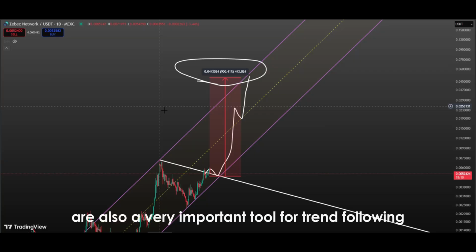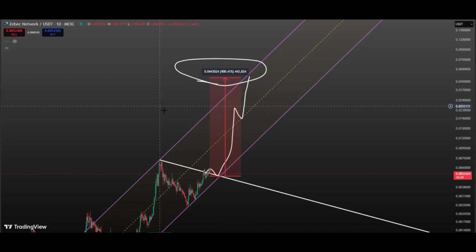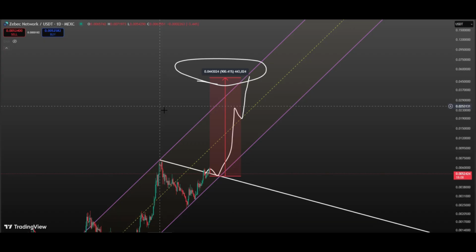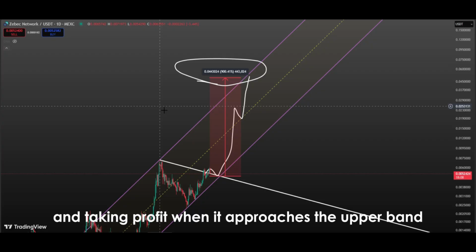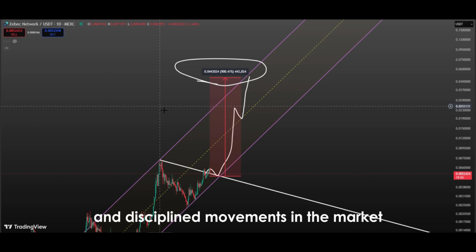Rising channels are also a very important tool for trend following. When an asset moves within this channel for a long time, investors can make buy and sell decisions by following the channel's boundaries. Buying when the price is near the lower band and taking profit when it approaches the upper band is a strategy used by many investors. This allows for more planned and disciplined movements in the market.